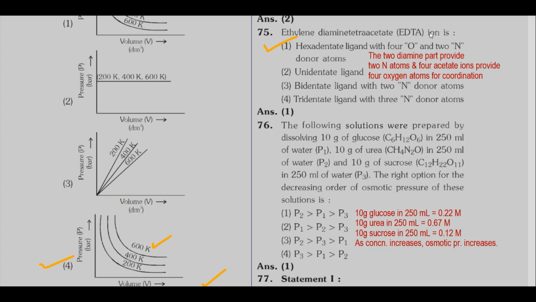So what about EDTA? In EDTA, the diamine part provides 2 nitrogen atoms for coordination bonds. Then the tetraacetate, the 4 acetate part, will be providing 4 oxygen atoms for coordination. So a total of 6 atoms are there for coordination. So it is a hexadentate ligand. 4 are oxygen atoms and 2 are nitrogen atoms. Correct. Then coming to question 76.